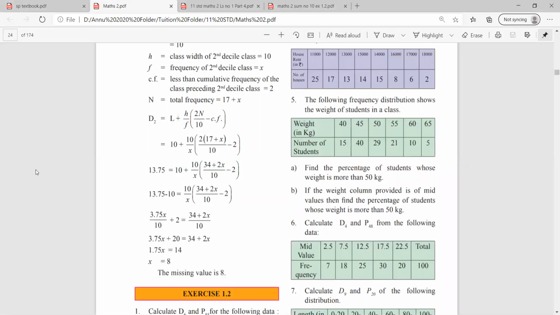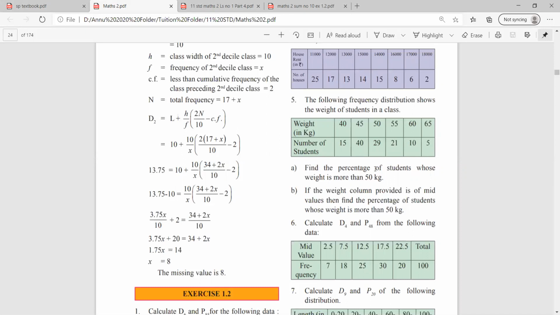The following frequency distribution shows the weight of students in a class. तो weight दिया है 40, 45, 50, 55, 60 and 65. Number of students is also given to you. So class, can I say that this is an example of ungrouped data?